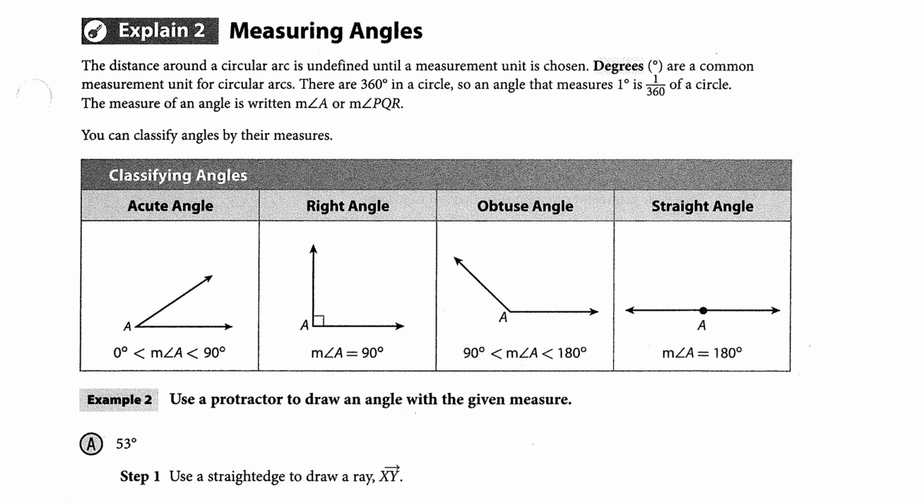You can classify angles by their measure. We have acute angles, which are between 0 and 90. We have right angles, which are 90 degrees. Obtuse angles, which are 90 to 180. Straight angles, which are 180. And then there's also something that's called a reflex angle, but we don't see that very often. Those are angles that are over 180 and less than 360.